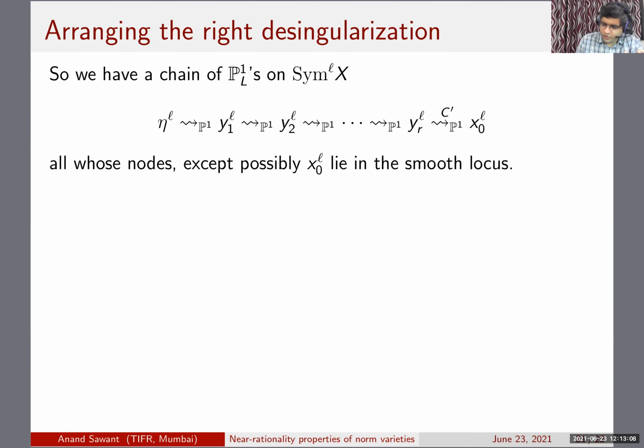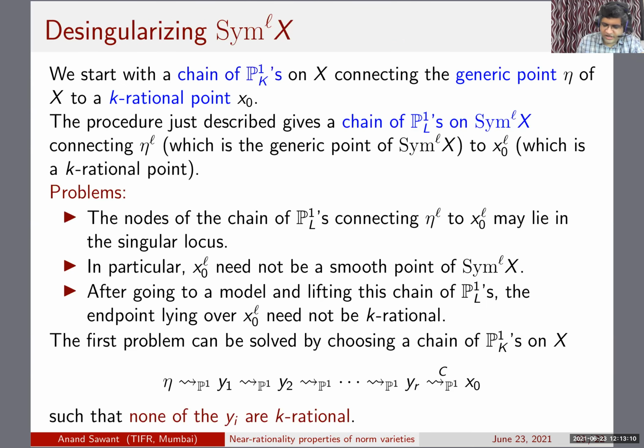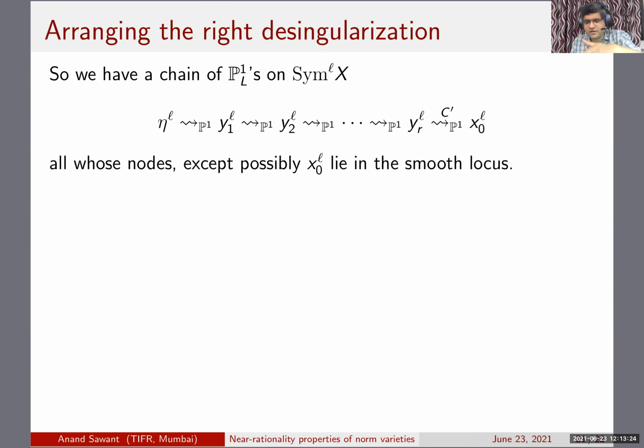So the chain which I had on the previous page, you keep blowing up x0 till the final endpoint is positive dimensional, and hence in the smooth locus. Hence the resulting point on the symmetric power will be in the smooth locus if you do the corresponding changes over here.